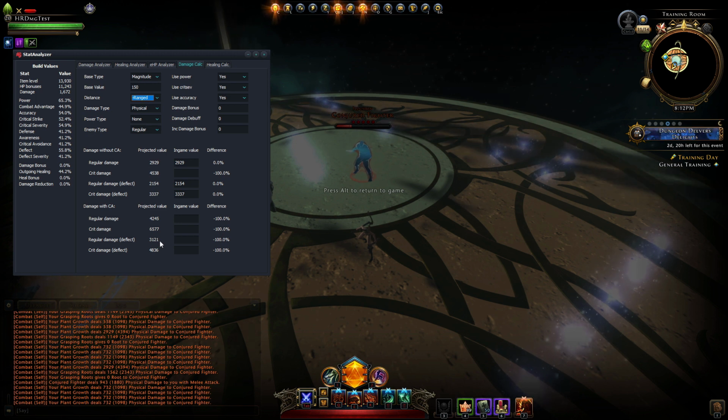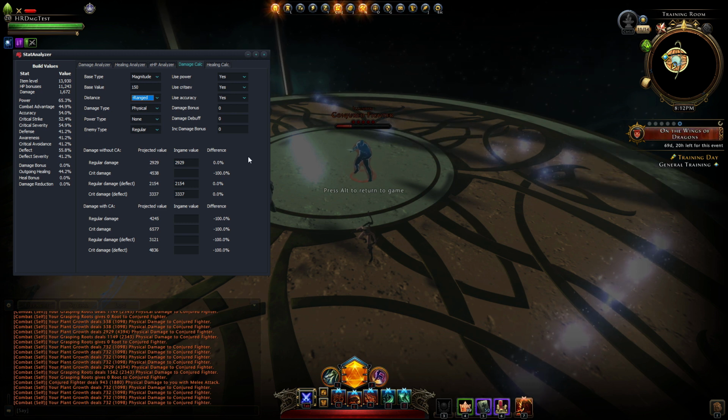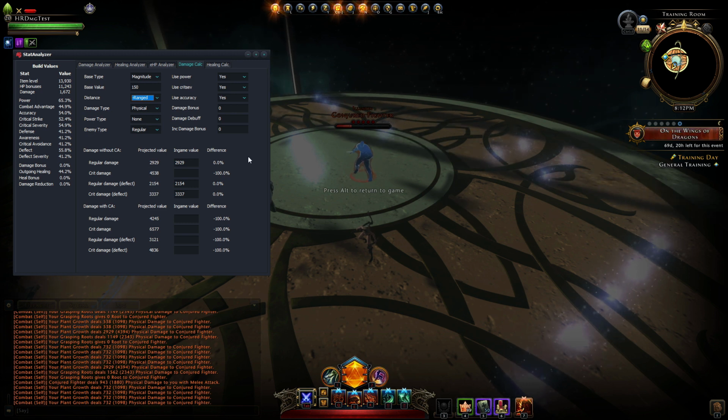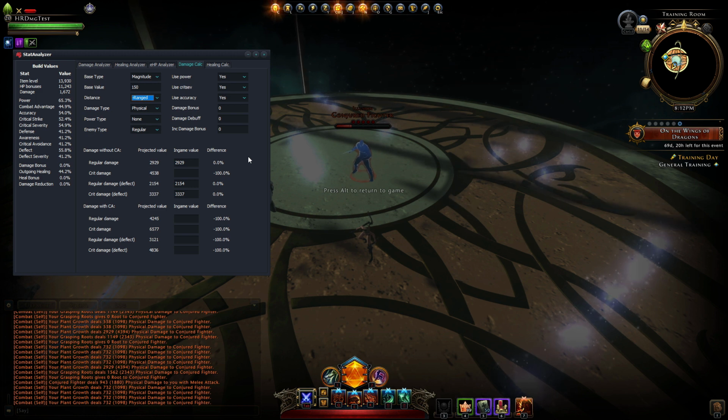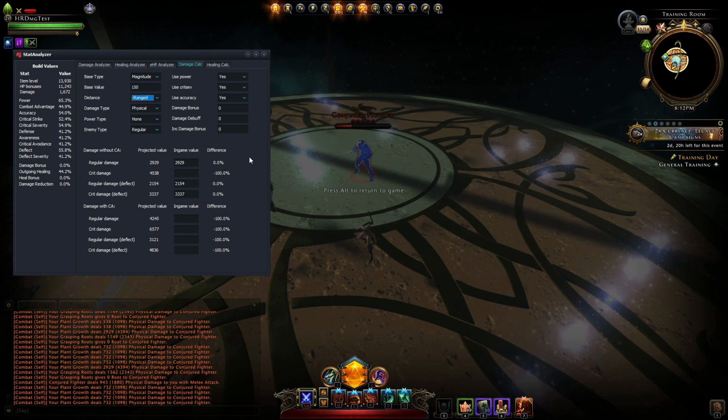I'm just showing you that you can project damage values very well with this calculator and with these settings, which can then show you whether a power is acting as expected or whether it has some weird things that it's acting up with.